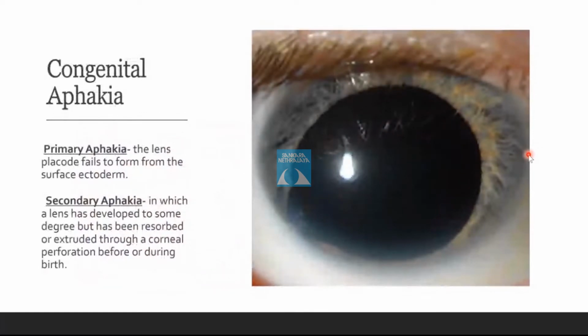Other congenital abnormalities are congenital aphakia. Aphakia is the absence of the crystalline lens. It can be of two types, the primary aphakia and the secondary aphakia. The primary aphakia is when the lens placode fails to form from the surface ectoderm, while the secondary aphakia is one in which the lens is developed to some extent, but then it gets resorbed. The secondary aphakia is more common than the primary aphakia.